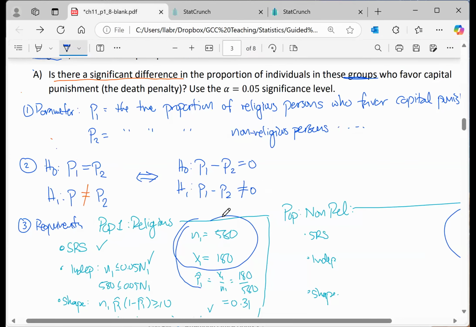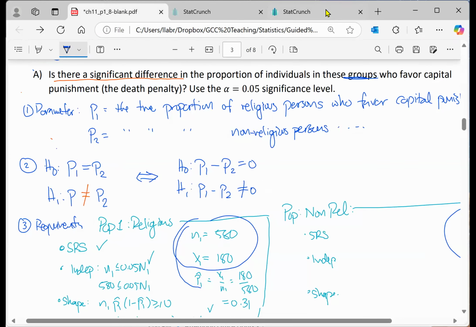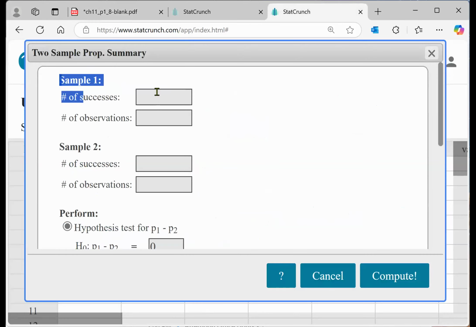Keep the order. Sample 1: number of successes was 180, the sample size was 580. Then we do the same thing for the other one. I believe this was 238 successes out of 600, and we can verify that going back.